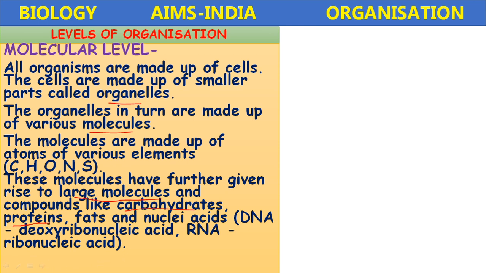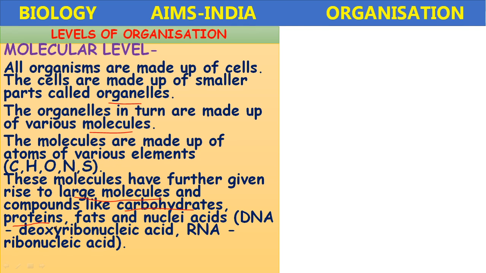The proteins are formed by the combination of carbon, hydrogen, oxygen, and either nitrogen or even sulfur is also present in the proteins. They are formed by the combination of amino acids. Amino acids are the building blocks of proteins.